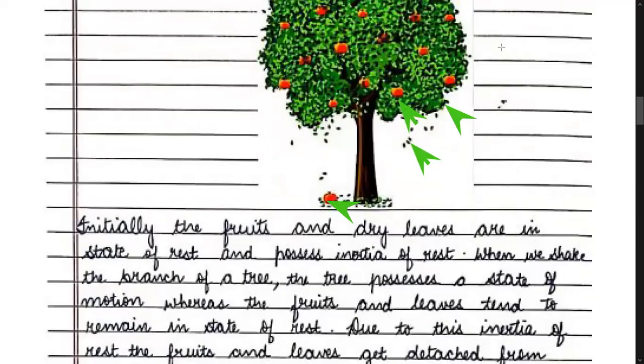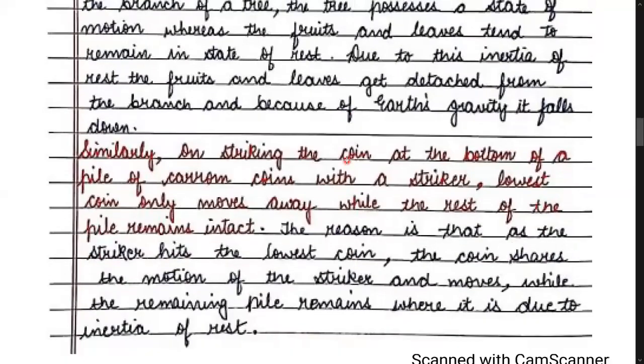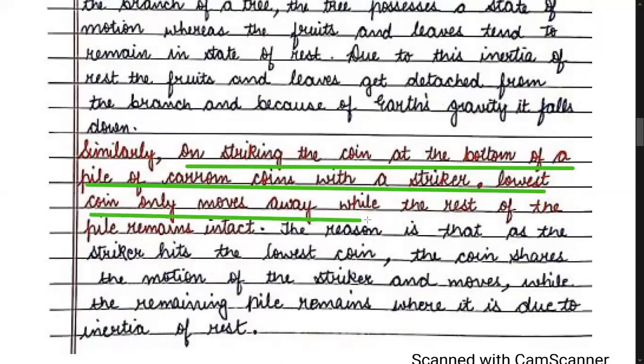Children, similarly, you can try one activity at home. On striking the coin at the bottom of a pile of carom coins with a striker, the lowest coin only moves away while the rest of the pile remains intact. Now let us see how.